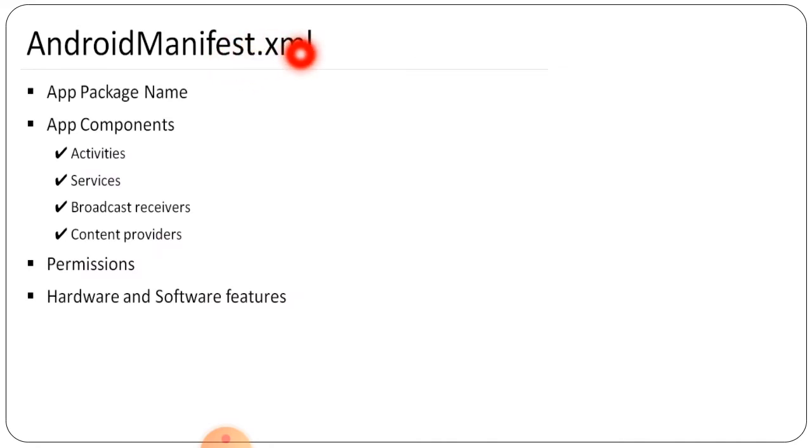Now the manifest.xml file is given, in which the package name is to be given here. Then app components, that are activities, services, broadcast receivers, content providers. There are some permissions as well. Then hardware and software features are given in this manifest.xml file, right?